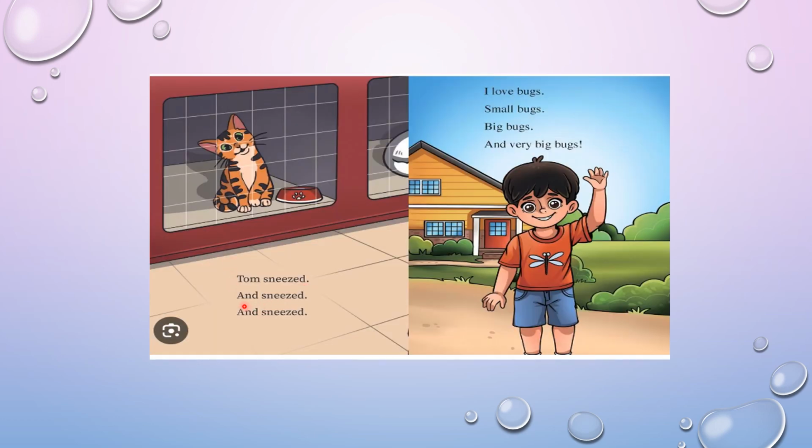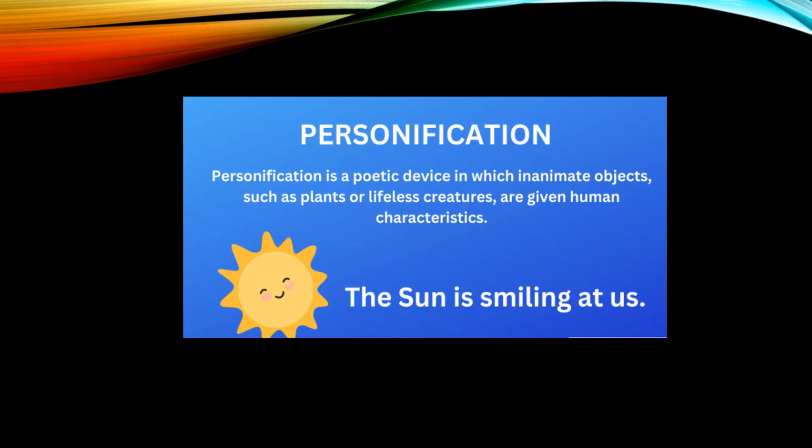Again, Tom sneezed and sneezed and sneezed. So we are saying that sneezed is repeated three times. So this is again an example of repetition. I love bugs, small bugs, big bugs, and very big bugs. So bugs is being repeated multiple times. So here again we are using repetition.